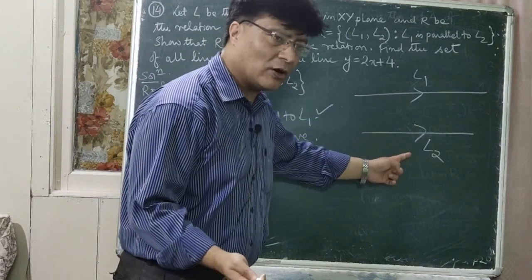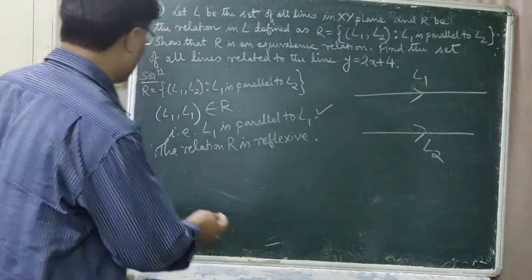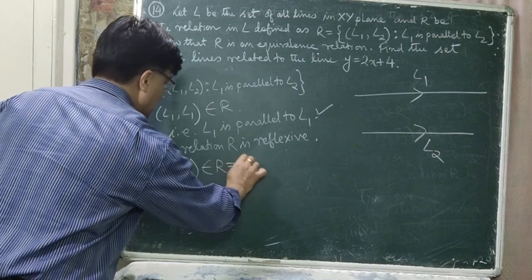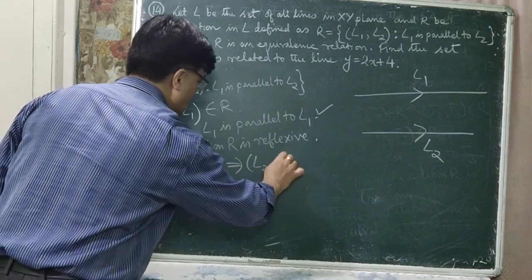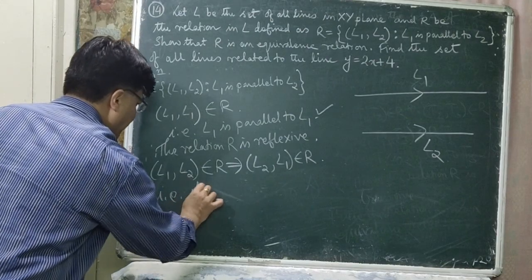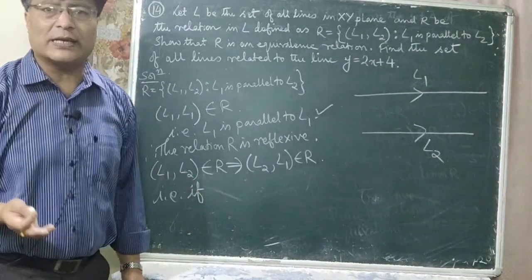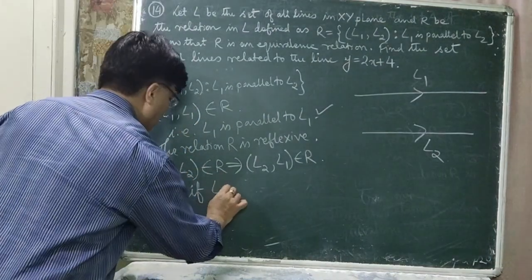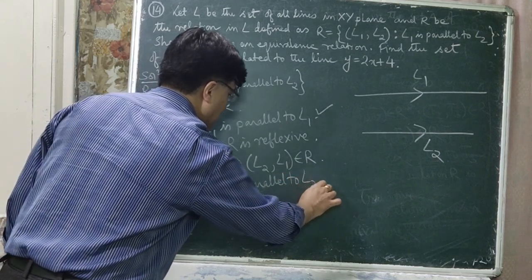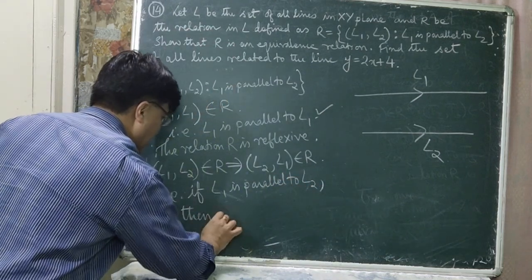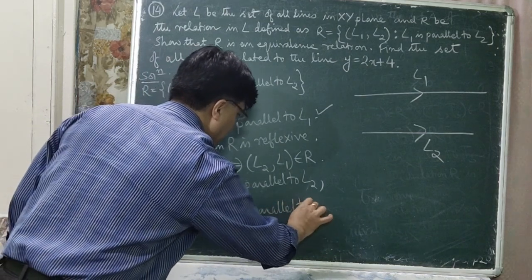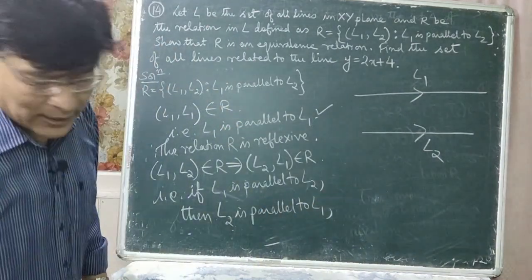So L1 comma L2 belongs to the relation R implies that L2 comma L1 belongs to the relation R. That is, if L1 is parallel to L2, then L2 is parallel to L1.